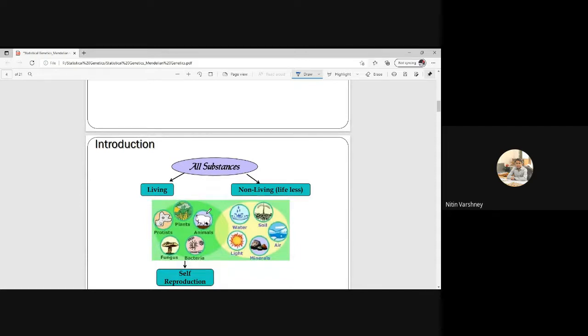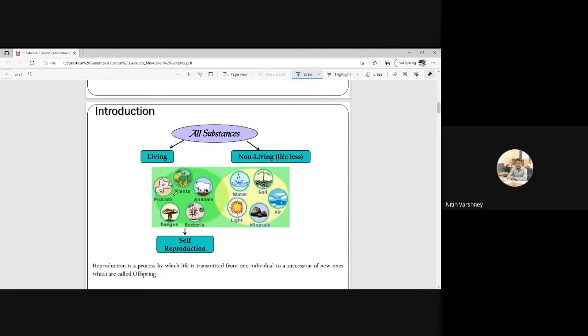Basically, all substances are either living or non-living. Protists, plants, animals, fungi, and bacteria are living organisms. Water, soil, air, light, and minerals are non-living parts, where we consider there is no life. In living organisms, the self-reproduction process is present.